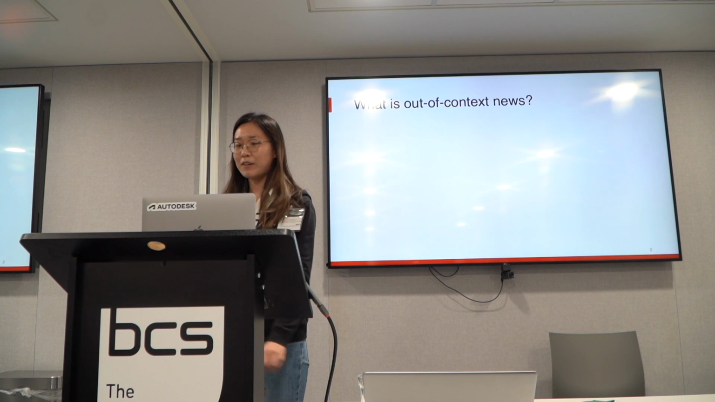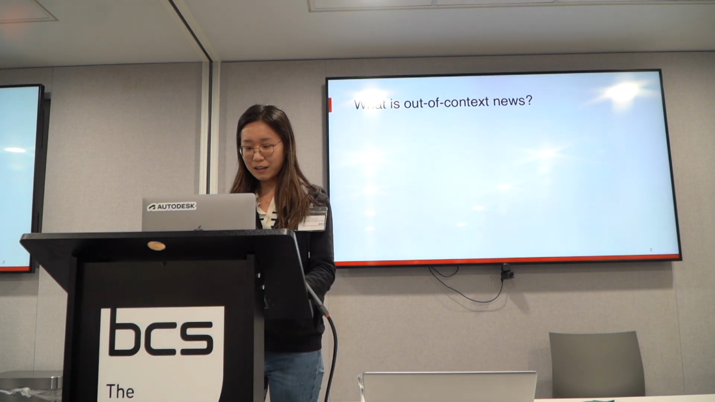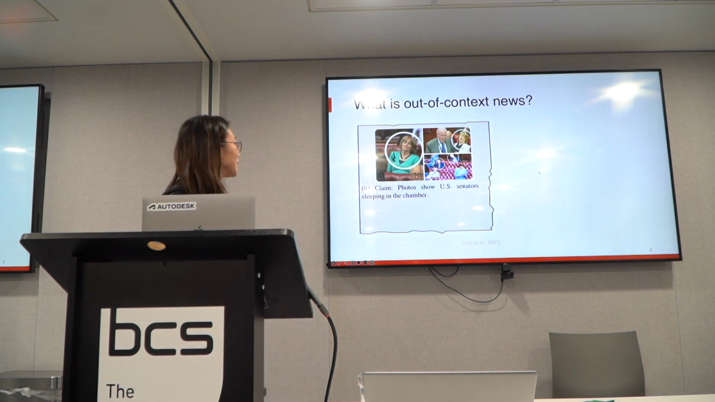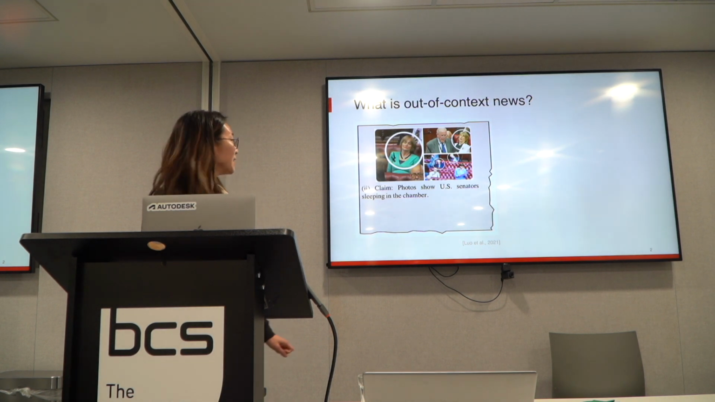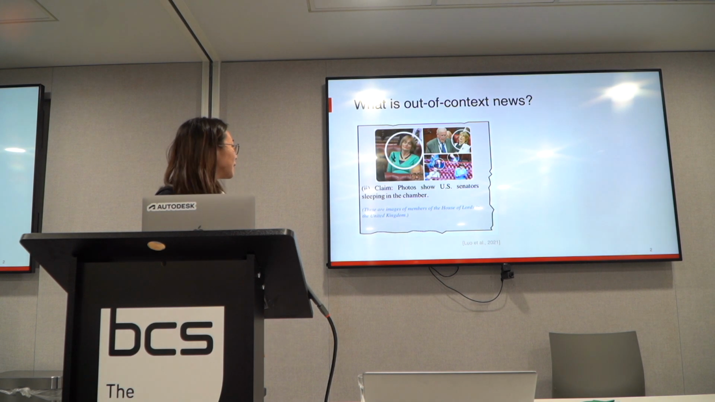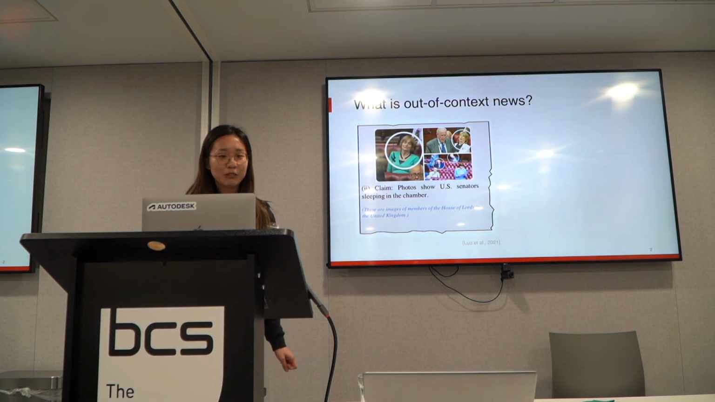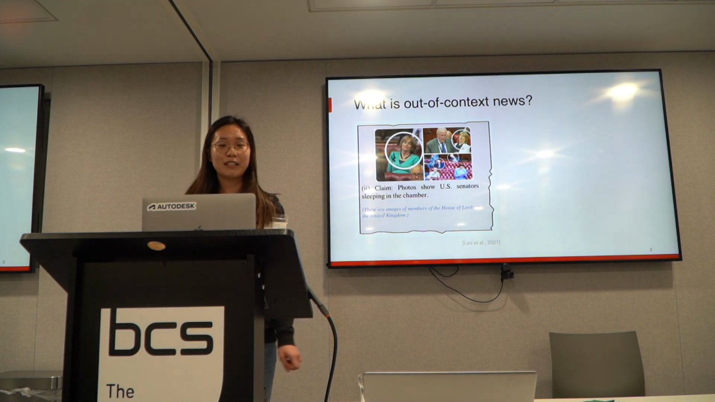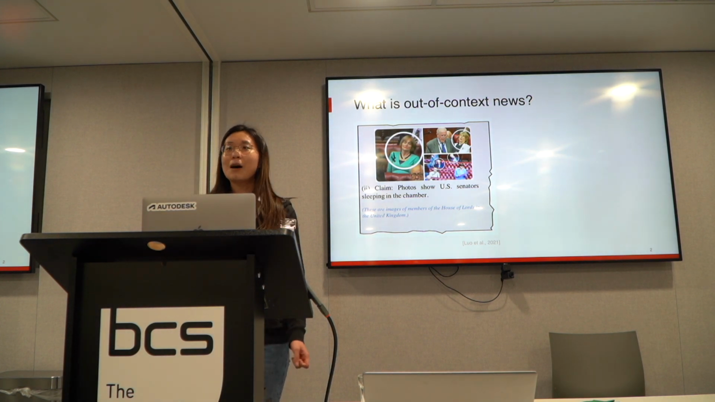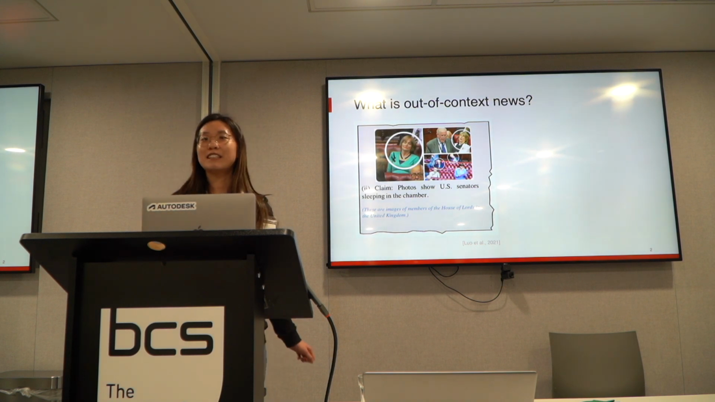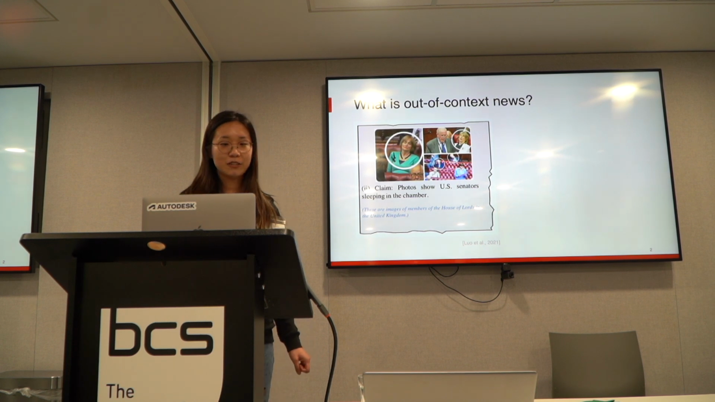So, what is out-of-context news? Let's take a look at a couple of real-world examples. Here in this example, the claim says, photos show US senators sleeping in the chamber. But guess where this photo was taken? These are images of members of the House of Lords in the United Kingdom. So clearly the image and the claim are not coming from the same event. There is a mismatch. So this piece of news is considered out-of-context news.